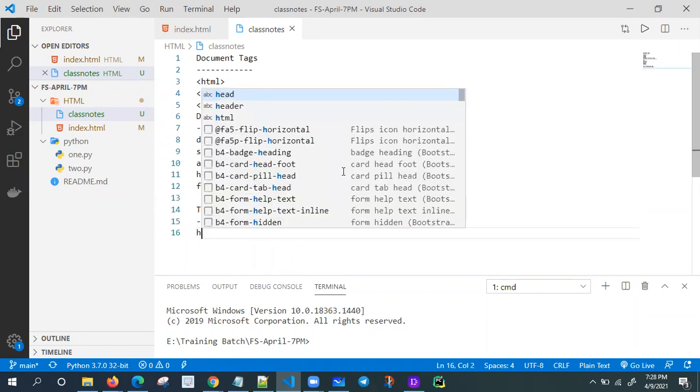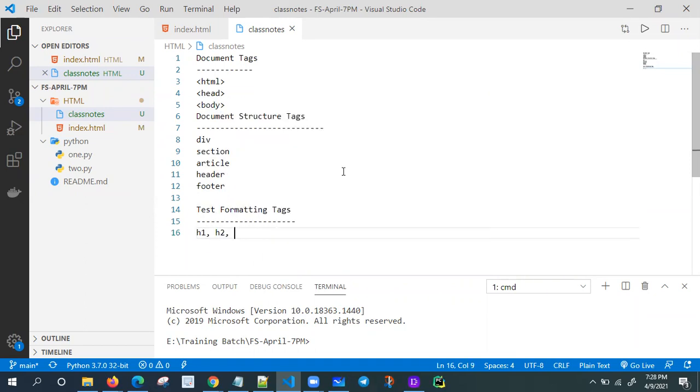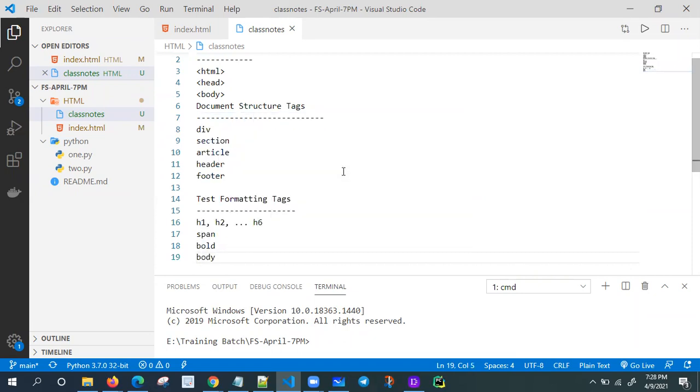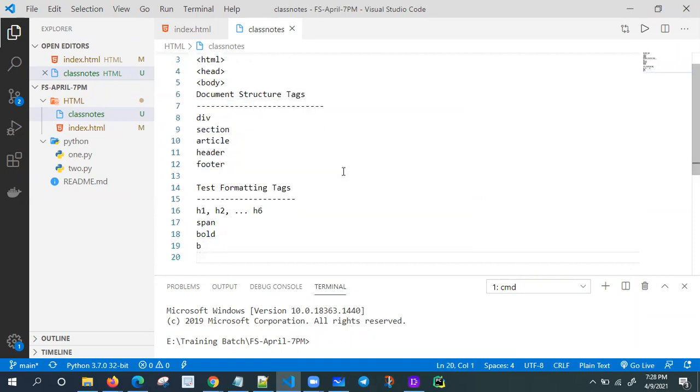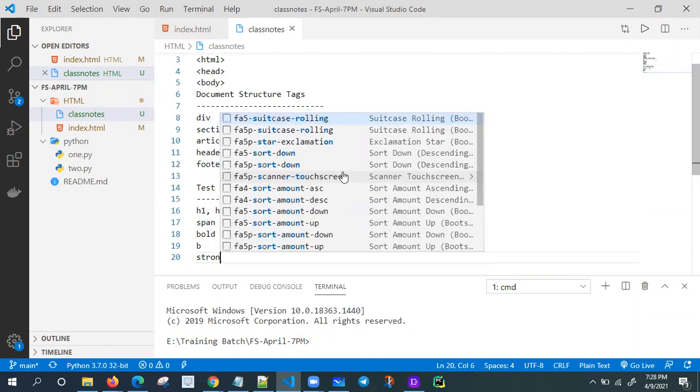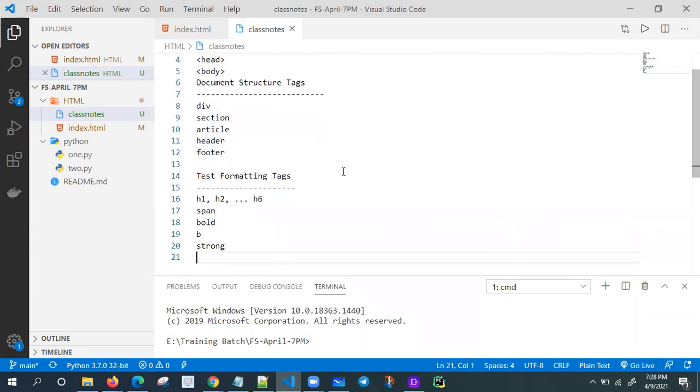H1, H2, up to H6, and the span tag, the bold tag, and the B tag like this. And the strong tag is also there. Like this, we have some tags for text formatting.